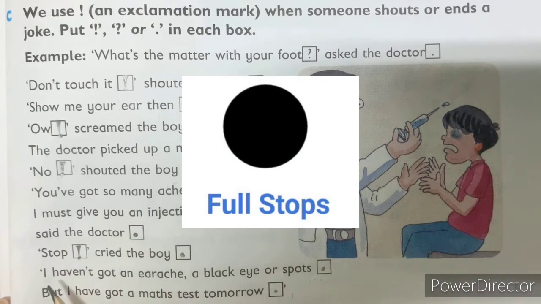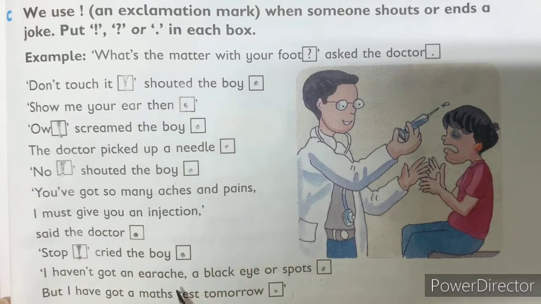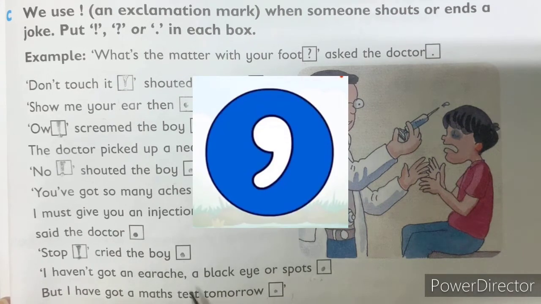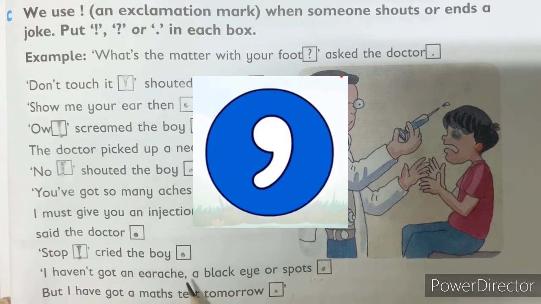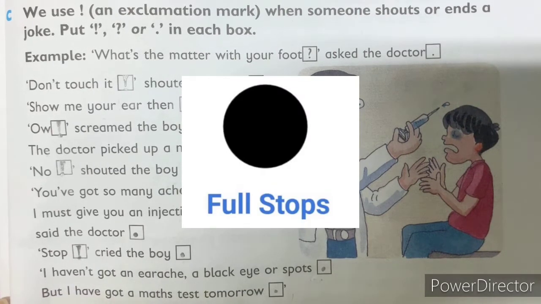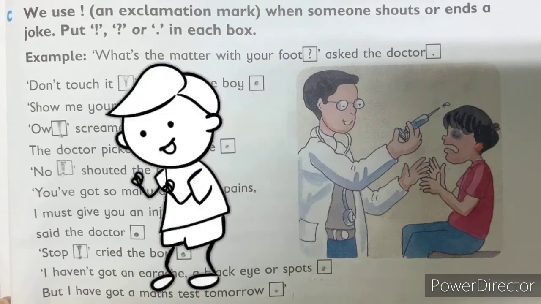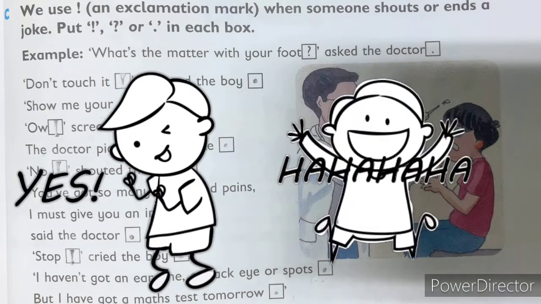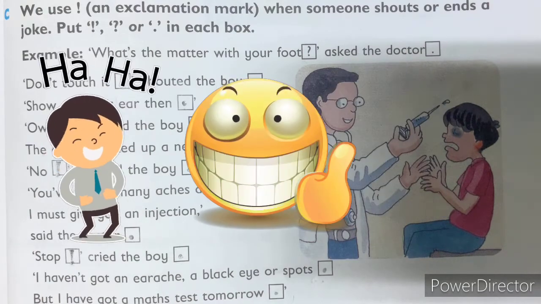Full stop. "I haven't got an earache, a black eye or a spot." Full stop. Okay, students? We are putting here a pause, comma. "I haven't got an earache, a black eye or a spot, but I have got a maths test tomorrow." Now, the boy is not having any pain, but he is having a maths test tomorrow. Now you got it?